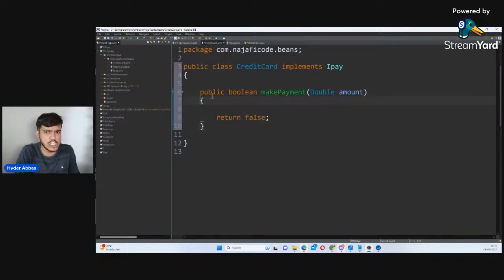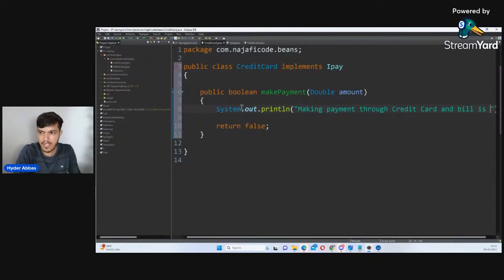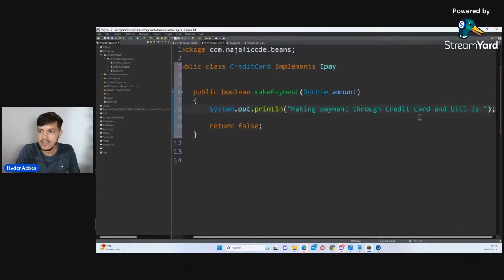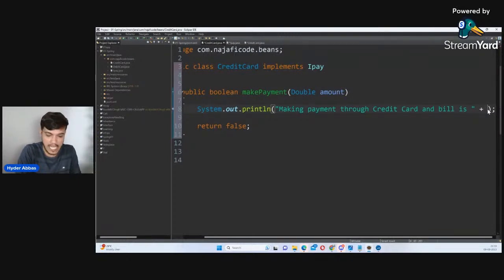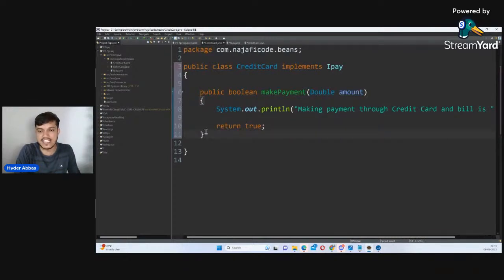So I'll give one simple message in both the classes, System.out.println. Maybe I'll give the message as making payment through credit card, and bill is, plus the amount I have taken there. Same thing, after which I'll return true. If this method executes successfully, I want to give the status as true, that this is successful.